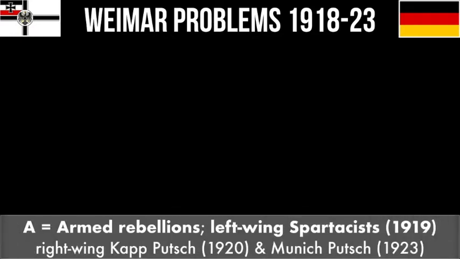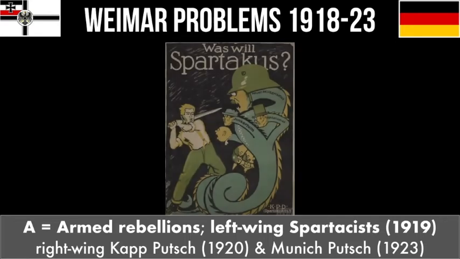This brings us on to our next letter of Weimar, A, armed rebellions. As well as individual murders going on, there were political groups that were armed and did not believe in democracy on both sides, on the left wing, the extreme socialist and communist side, and on the right wing, the extreme nationalist side. The first one of these armed rebellions we're going to talk about is the Spartacist, the left wing side, because it came first.